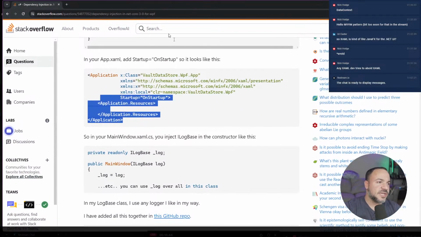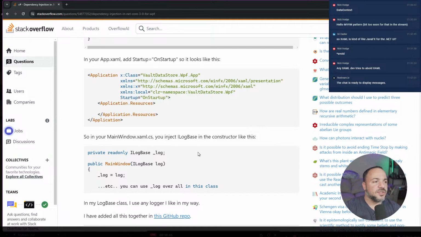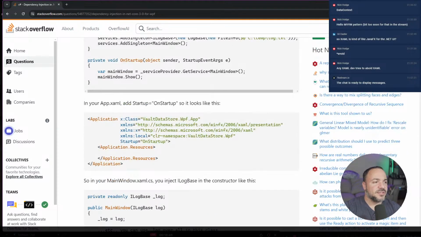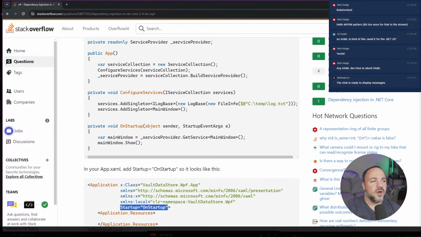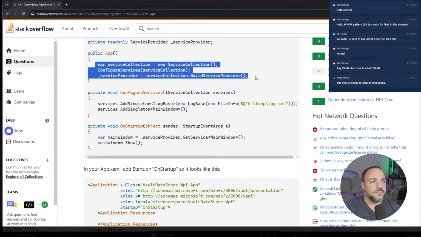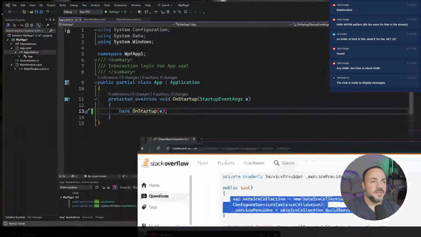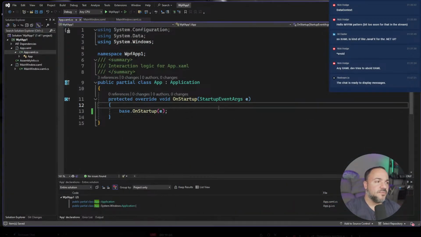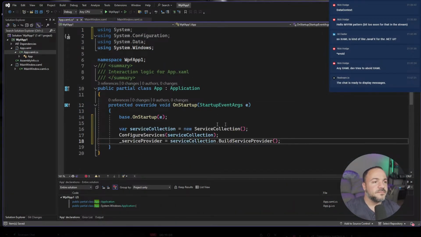So they were suggesting doing this startup event handler. I don't want to do that, right? That's what they have here. I don't want to do that. What I want to do instead is just do this in the override. So to give you an example, we can probably copy all this stuff, right? We'll go put it here. So we'd go make our service collection.